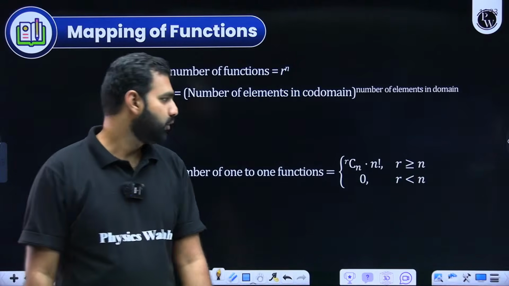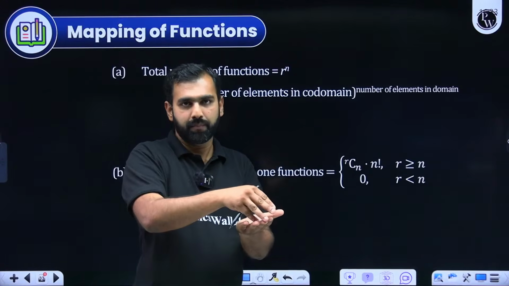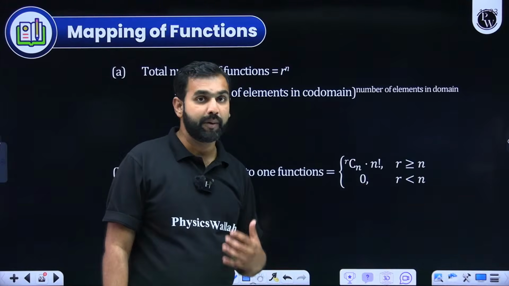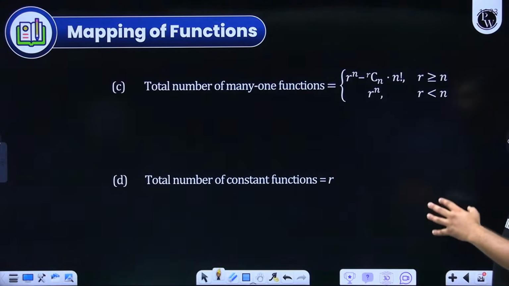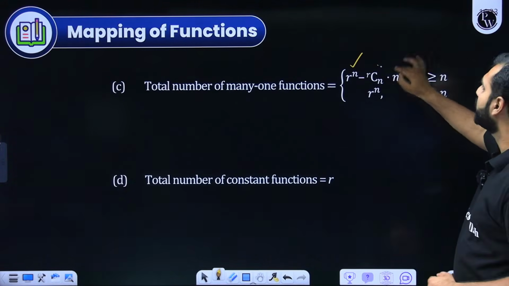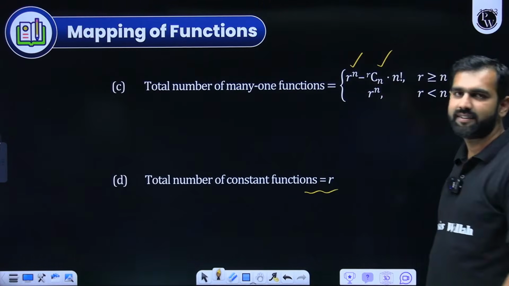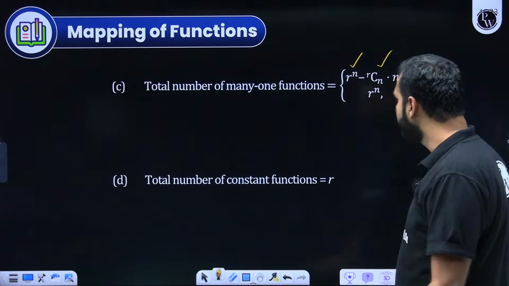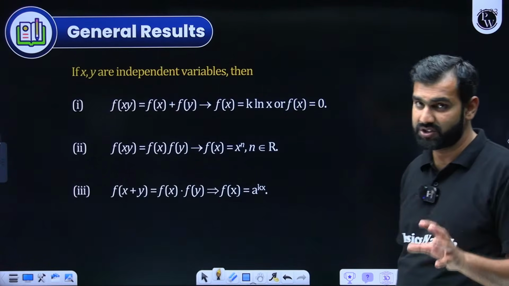I hope you understood it. So if the codomain has lesser number of elements, it will be many-1 mapping. Everybody getting it? So otherwise, in that case, there will be no 1-1. Good to hear it from you all. Now from here, similarly, the total number of many-1 functions, this is how you do it. Total number of functions minus 1-1 gives you many-1. Everybody got this? And total number of constant functions, that is r, either with this or this or this or this. So total r. Everybody with me on this? I hope you'll remember these formulae. Wouldn't forget them, because direct questions are asked on it.